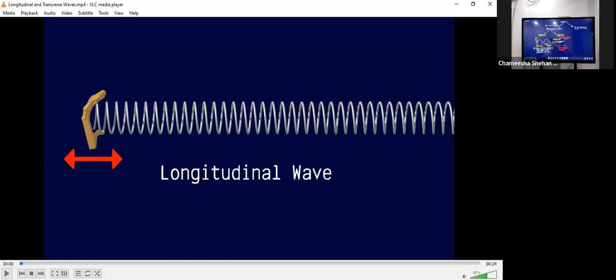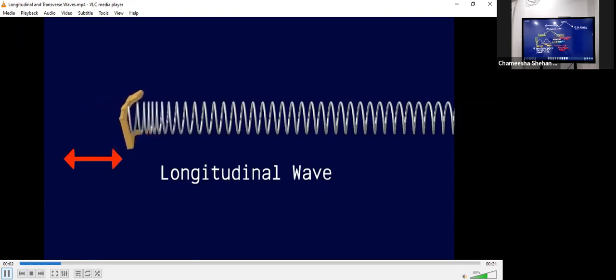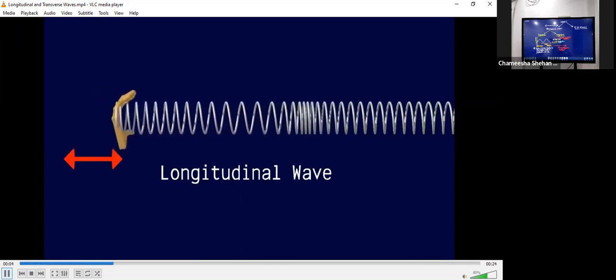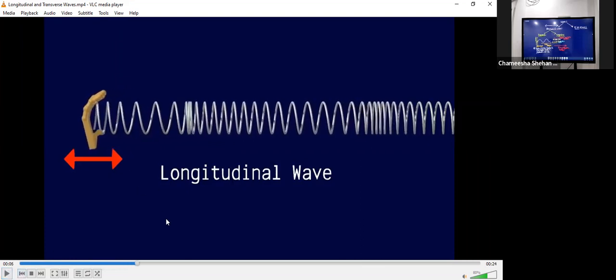Okay, see here, to show a longitudinal wave, I move my hand forward and then backward, right? So the particle oscillation, see here, is in this direction and this direction, these two directions, right? Which direction does the wave go? The wave goes along the same direction. That's why we call them longitudinal waves, right? Okay, simple.